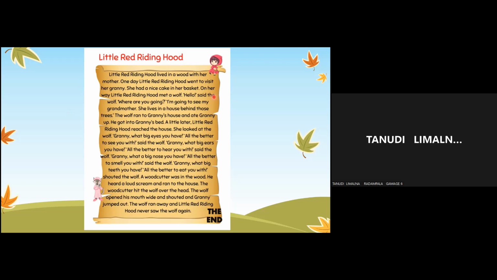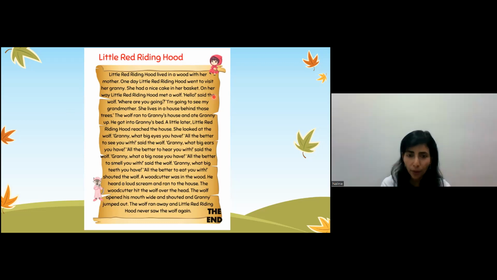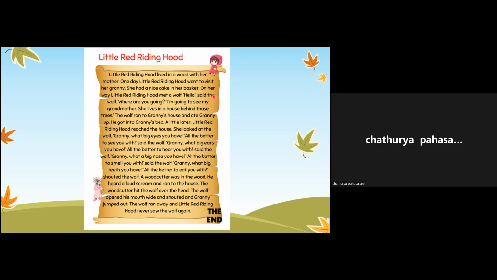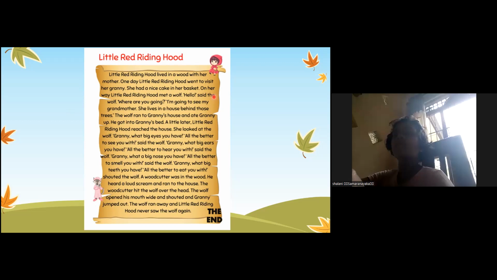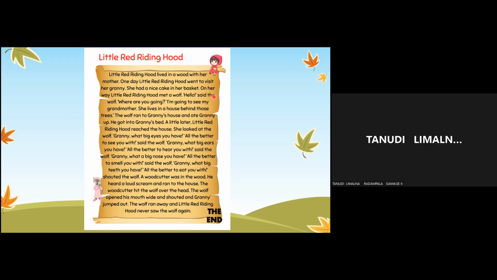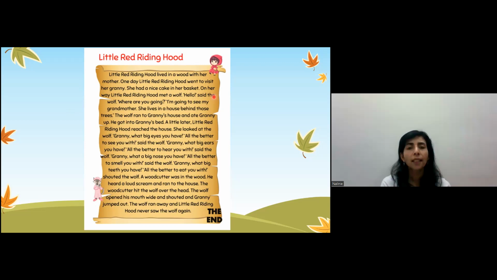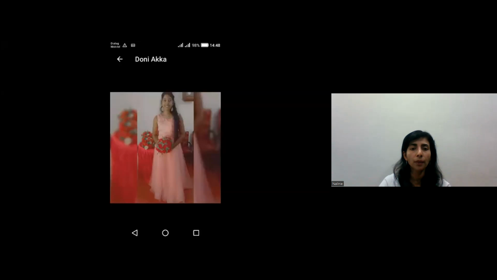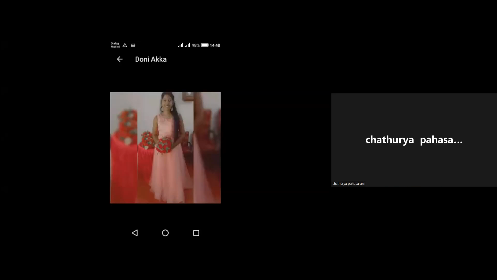Eat Little Red Riding Hood. What do you think? Why do you think the wolf went to the granny's house? To eat Granny. To eat grandmother. Okay, so what happened after that? When he ate the grandmother, what happened after that? How did the grandmother come out? When the wolf shouted.